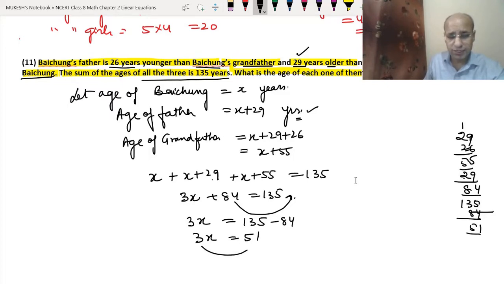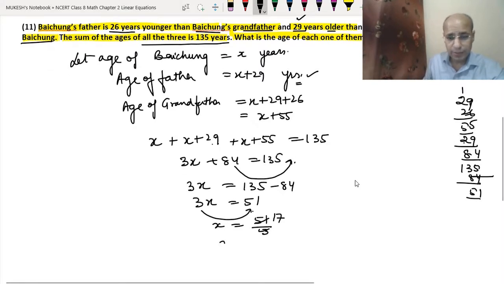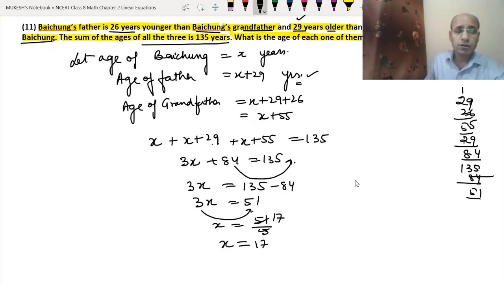Now 3 will go to the other side as a division. That means it will divide the 51. So x equals 51 divided by 3. So 51 divided by 3 means 17. If we divide 51 by 3, we get 17. So we got x equals 17. Now this x will be the age of Baichung. So now we will write the answer: the age of Baichung is 17 years.